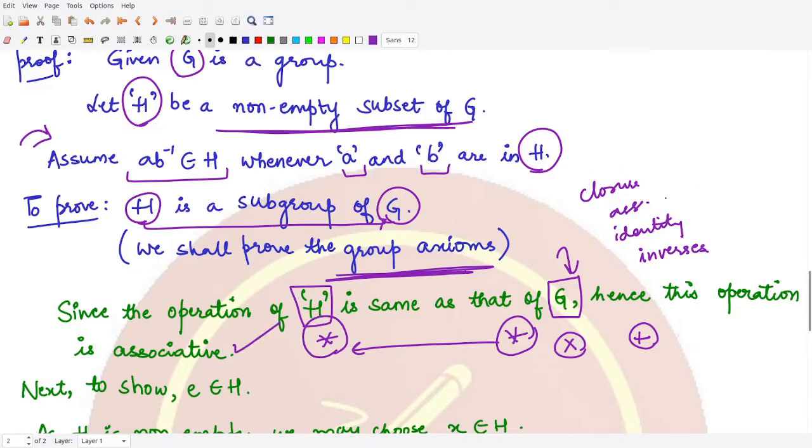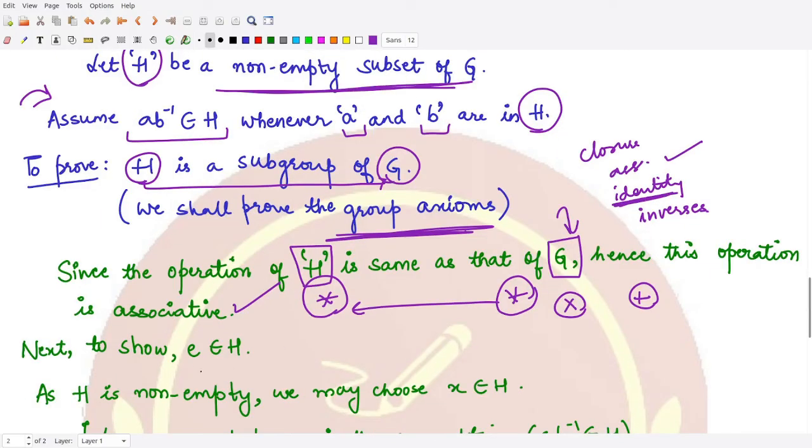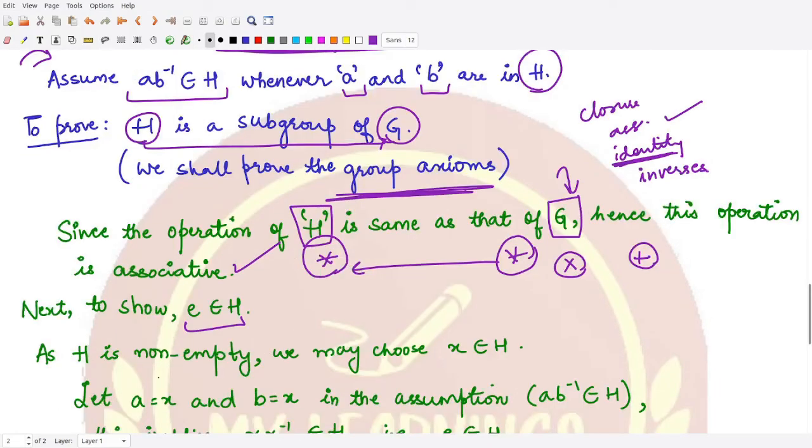Next, we wanted to prove that the identity exists in the subset H. Because we have considered H to be non-empty, we can choose some element X from it.